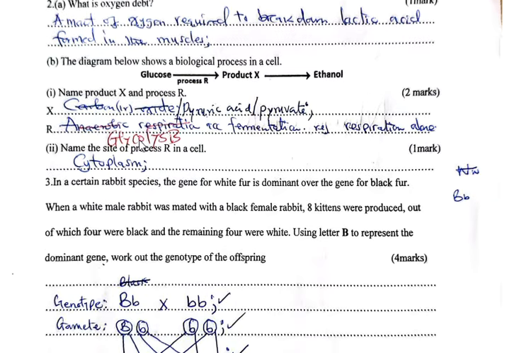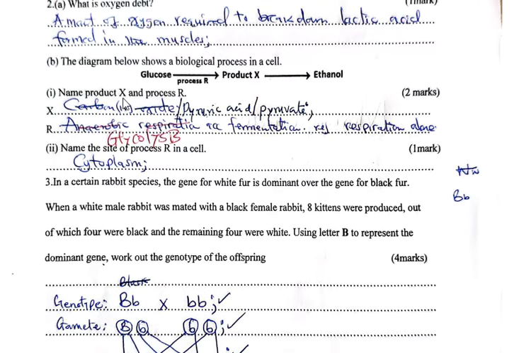Then part B, the diagram below shows a biological process in a cell, glucose. Then we have process R leading to product X, then leading to ethanol. And basically ethanol is the product of anaerobic respiration in plants.